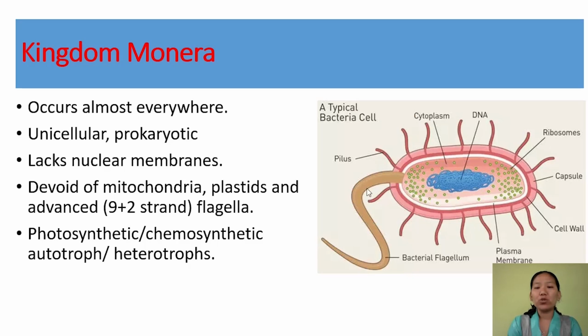The number and distribution of flagella varies from species to species. Talking about their mode of nutrition, they can be photosynthetic or chemosynthetic, that is, photoautotrophic or chemoautotrophic. But most of them are heterotrophs. They are either parasites living on animals and plants, or saprophytes living on dead and decaying matter, and they form the decomposers.